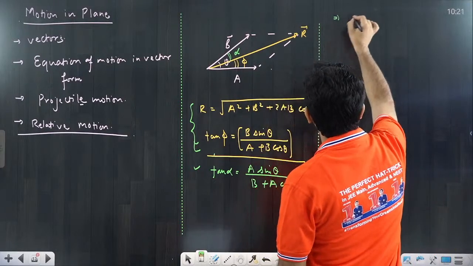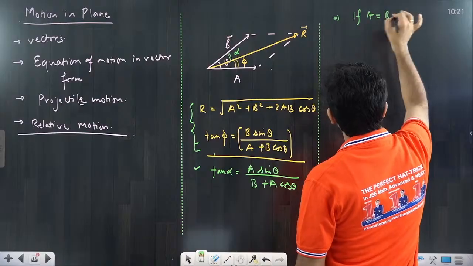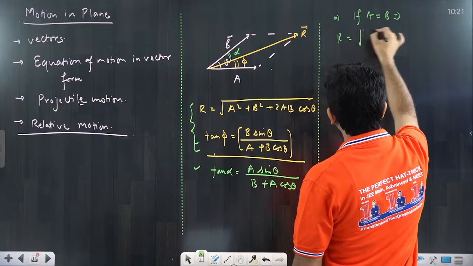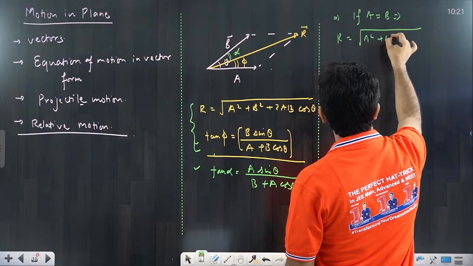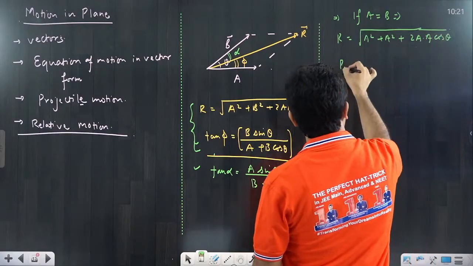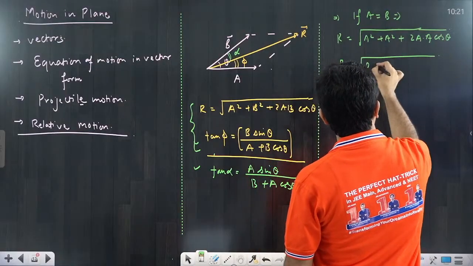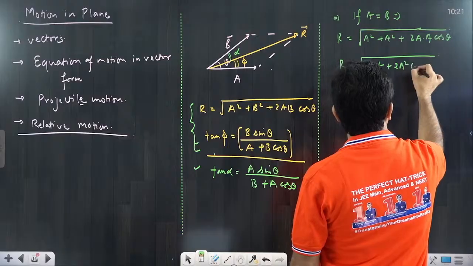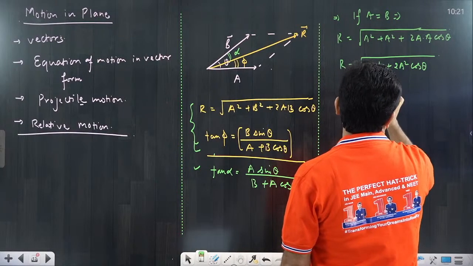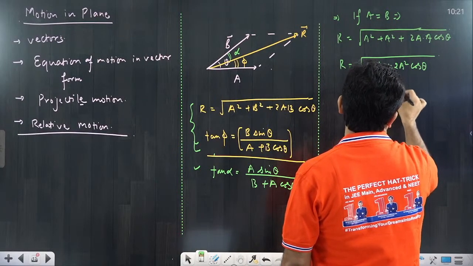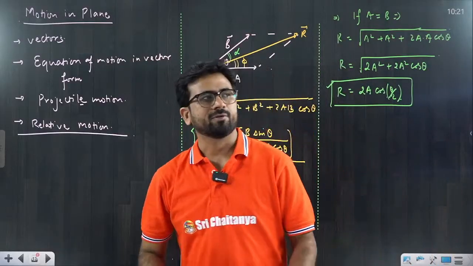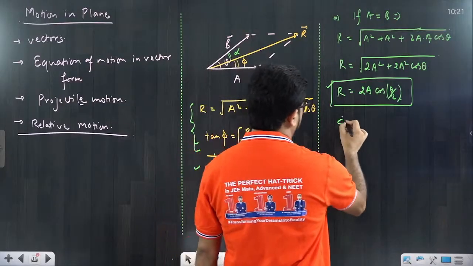What are the special cases? If A is equal to B, then what would R be? R would be under root of A square plus A square plus 2A square cos theta. So from here, R is equal to under root of 2A square into 1 plus cos theta, that would be 2A cos theta by 2. It's also a very standard result. We are using it for our calculation. And from this, the tan phi value would be theta by 2.